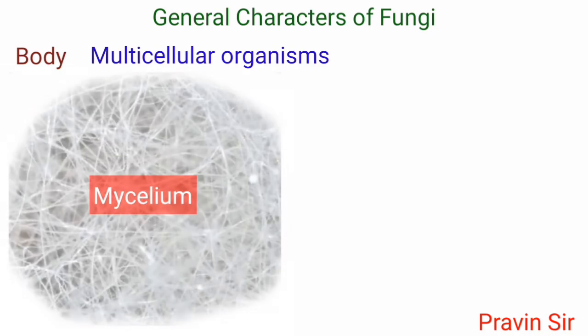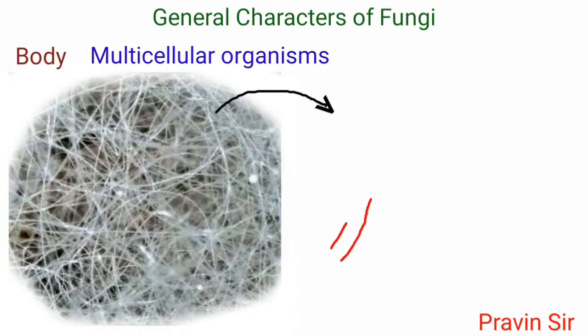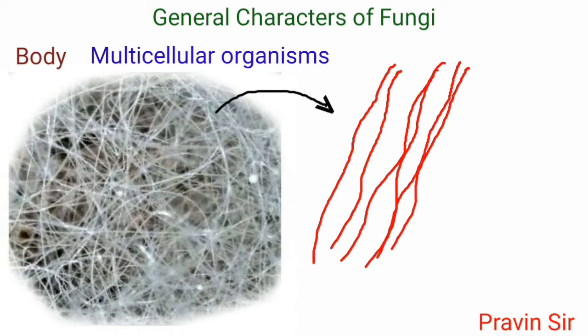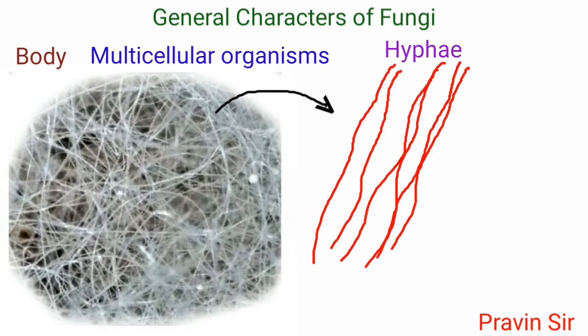So this is the mycelium. It's a cottony mass like structure in which a number of thread or fiber like structures called hyphae are present. So these are the hyphae, and hyphae collectively form mycelium.